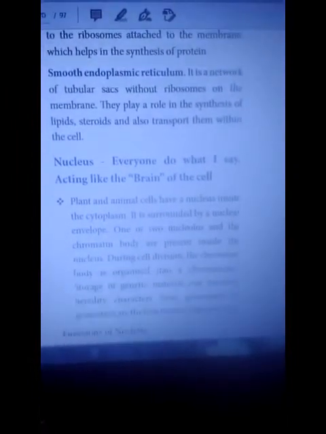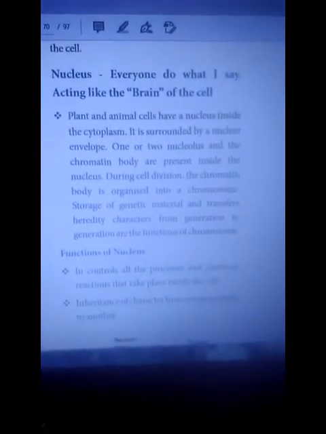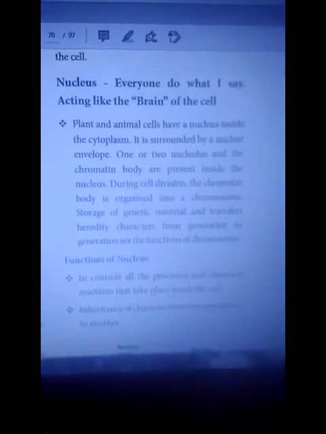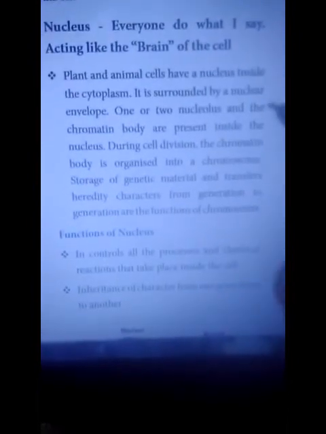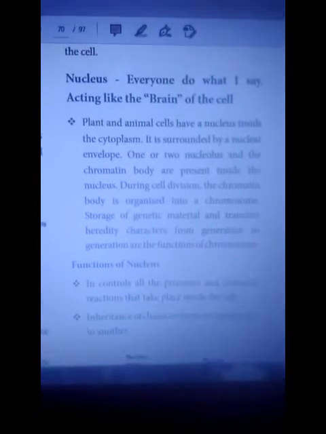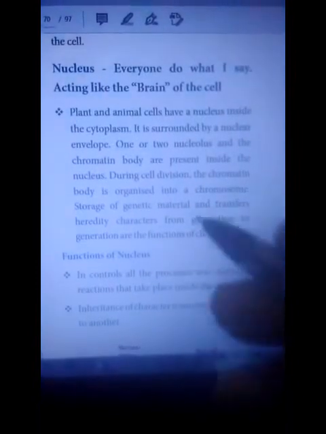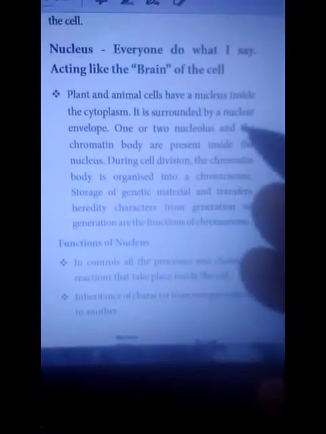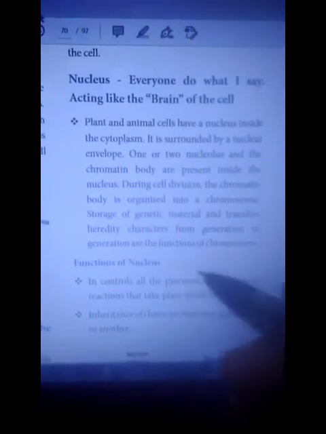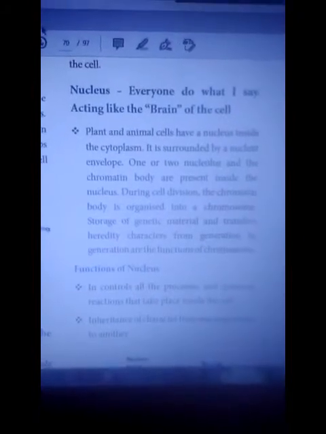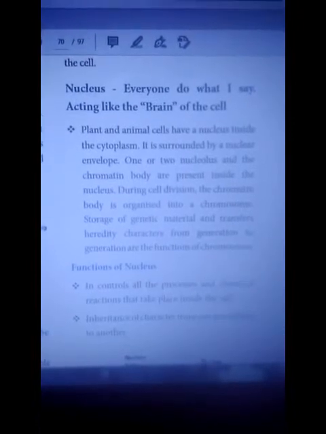Next topic, nucleus. It acts like the brain of the cell. The other name of nucleus is brain of the cell. Plant and animal cells have a nucleus inside the cytoplasm. The shape is oval or round. It is surrounded by a nuclear envelope. Eukaryotic cells are surrounded by a nuclear envelope, but prokaryotic cells do not contain a distinct nucleus and a nuclear membrane.